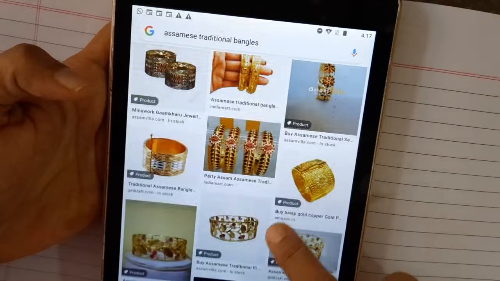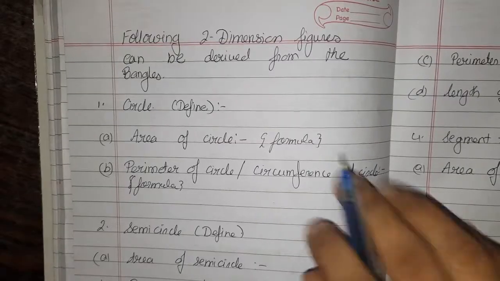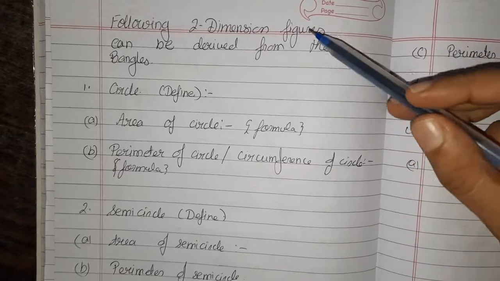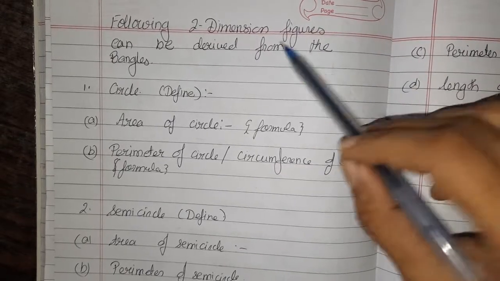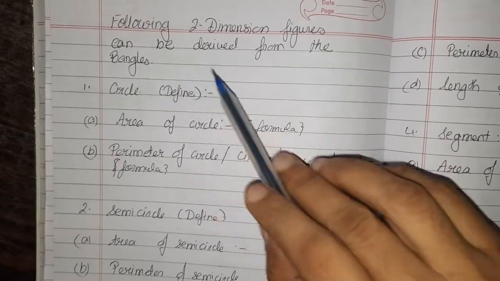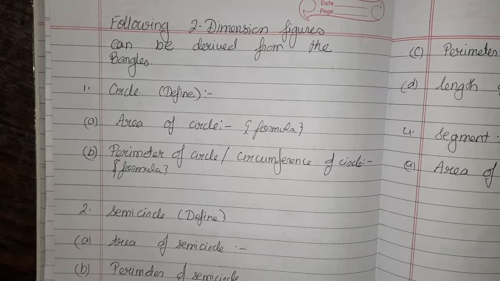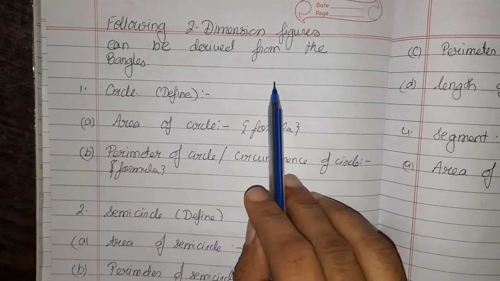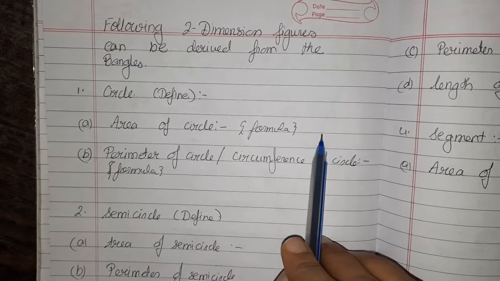The next thing you will do is, in the PDF you will be given these 2-dimensional figures which can be derived from the bangles. You need to define these. You have the area of a circle, write the formula.